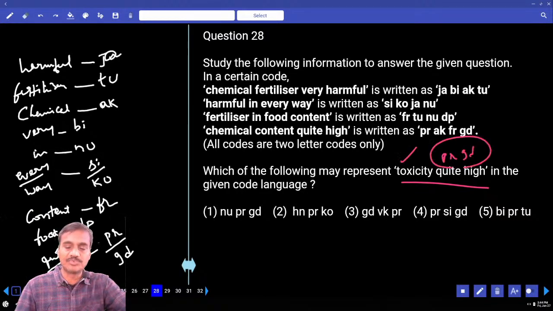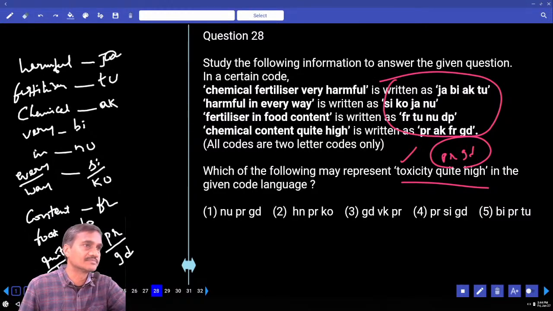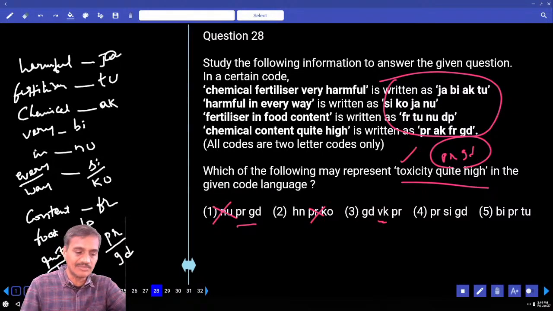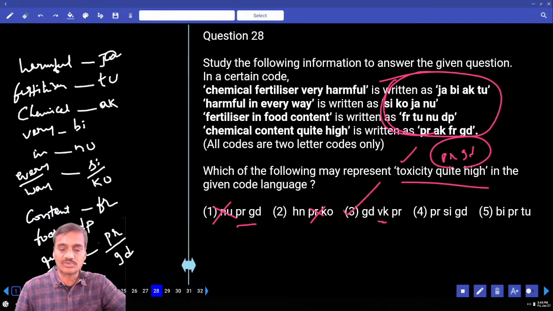Now to this word toxicity, any code other than the given codes should be there, isn't it? PR, GD is there, NU. NU cannot be the code for toxicity because NU is the code for in. The next one, PR, GD is not there, VK. VK is not present anywhere here, hence it can be the code for the word toxicity. Done? Answer choice 3, question number 28.